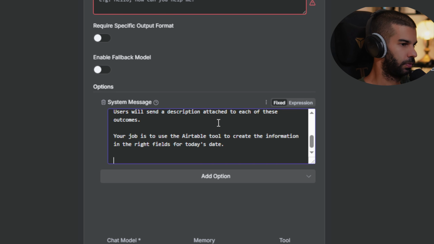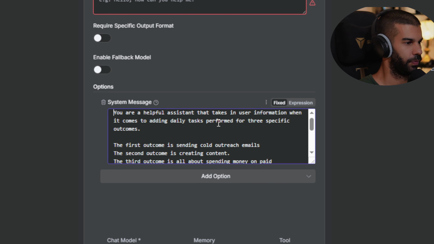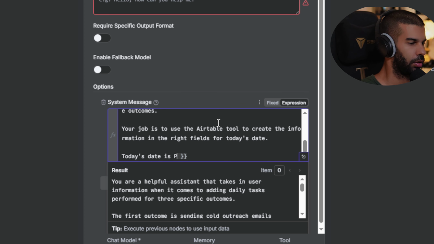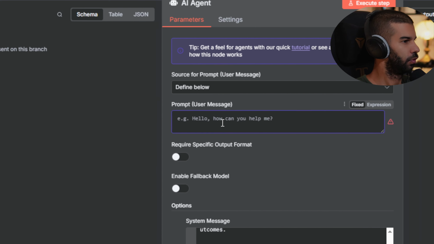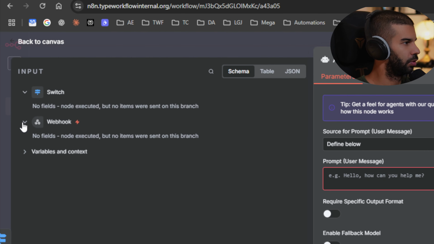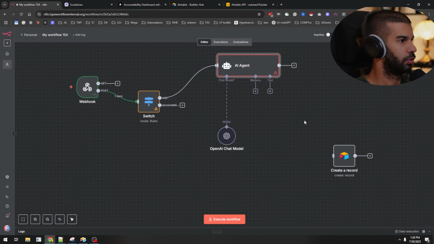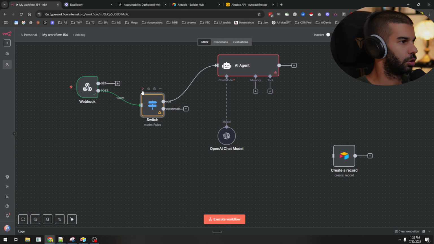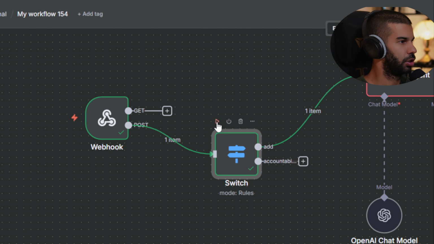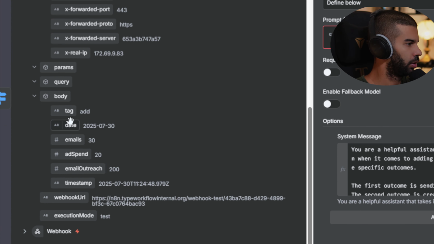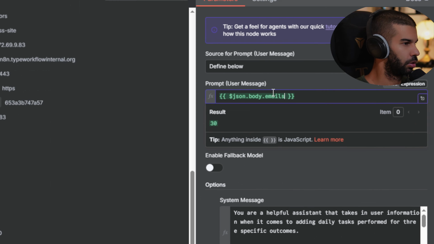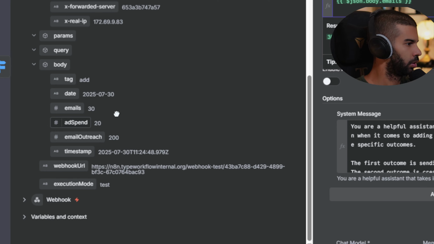Today's date is, and let's just use the expression curly bracket, dollar sign now. So this will pass along today's date, which is that right there. Now, for this, we just need to pass along the information from the webhook. So here, we'll need to execute that. Actually, let's just execute this. So the information should pass through here, and now this should have access to the webhook information. So here, we get all these. So we get emails, we get ad spend.